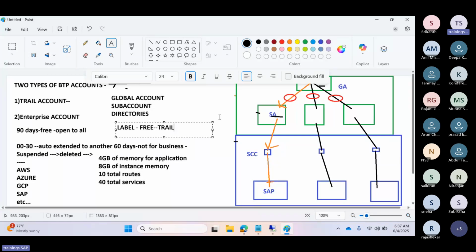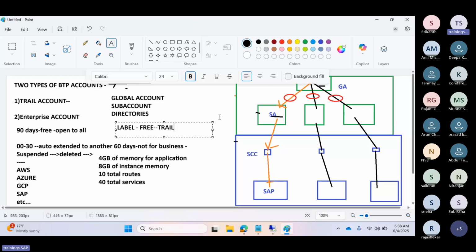There is the global account. In the global account, we have two types: trial and enterprise account. We are discussing the trial account here. First of all, what is a global account? A global account is a realization of the contract that you or your company has made with SAP. Suppose your customer wants to use the BTP solutions, then you need to ask them to get the global account, meaning we have to get the contract with SAP. Then they will ask you about the types of global accounts, and you have to explain as an administrator: trial accounts and enterprise accounts.